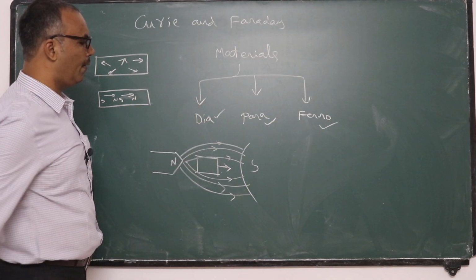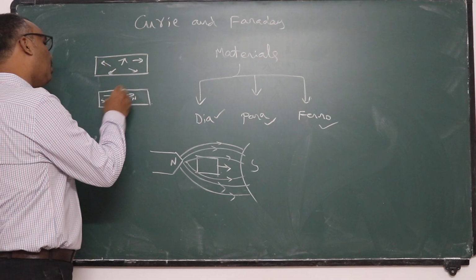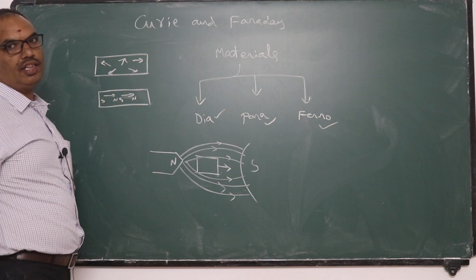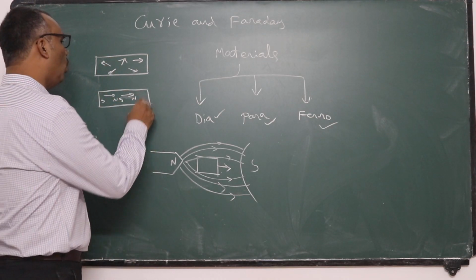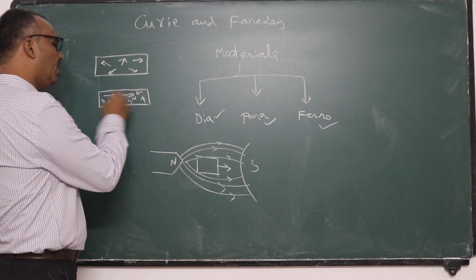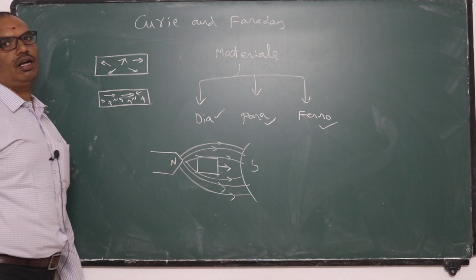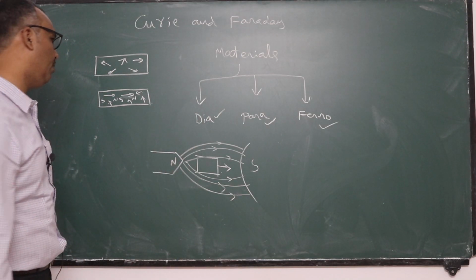Then such material is called diamagnetic material. All the atomic magnets will not align themselves in the opposite direction. Only a few of them will align in a direction opposite to the field direction. Then such material is called diamagnetic material.